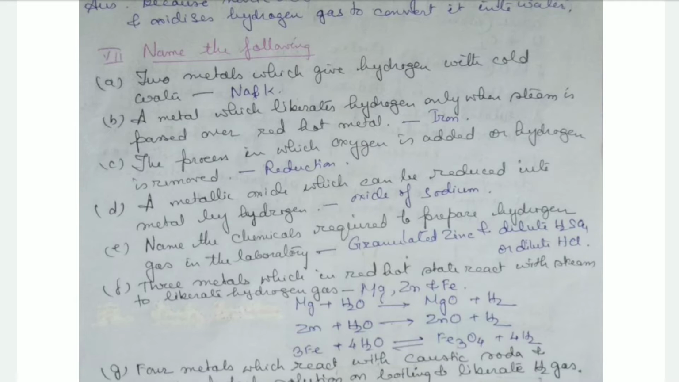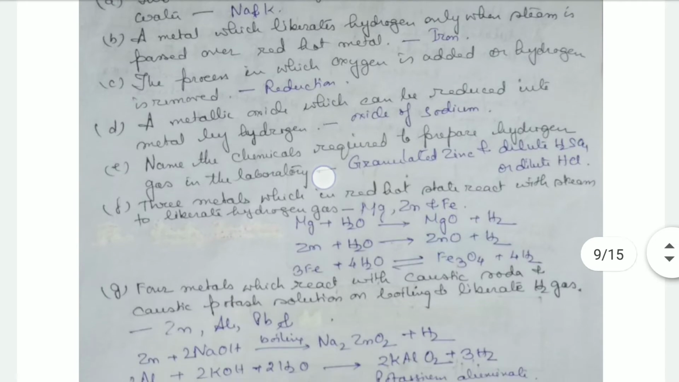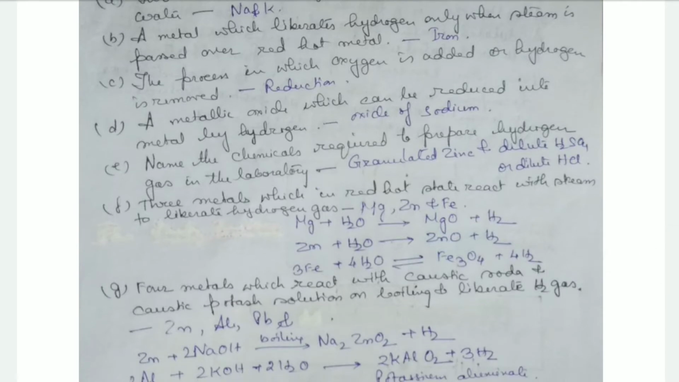Oxygen is added or hydrogen is removed, then it is oxidation. It's not reduction, that's a mistake. Please rectify. It is oxidation. Okay, please forgive me. A metallic oxide which can be reduced into metal by hydrogen, it is oxide of sodium.